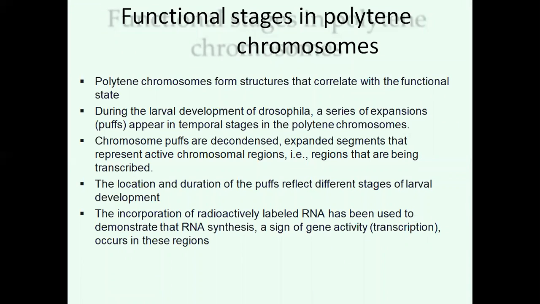So, functions of the polytene chromosomes. Polytene chromosomes form structures that correlate with the functional state. During the larval development of Drosophila, a series of expansions appear in temporal stages in the polytene chromosomes. In certain places, the chromosome develops lateral loop-like structures. They are called chromosomal puffs or Balbiani rings. These chromosomal puffs are decondensed, expanded segments that represent active chromosomal regions.